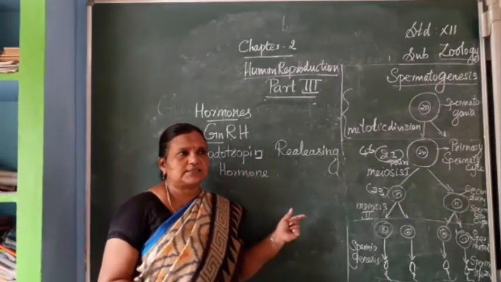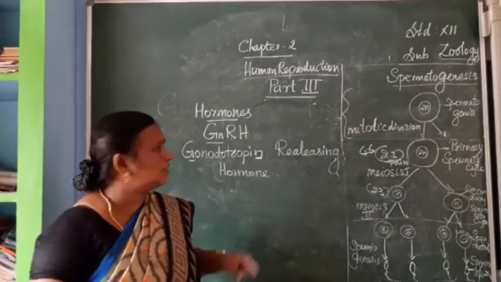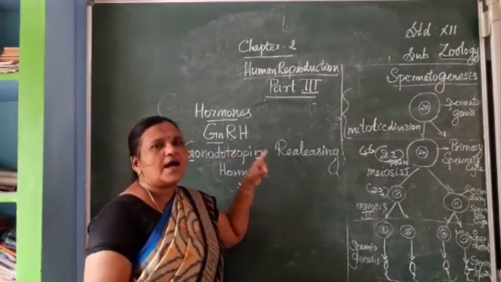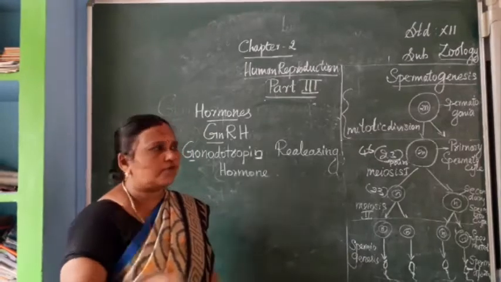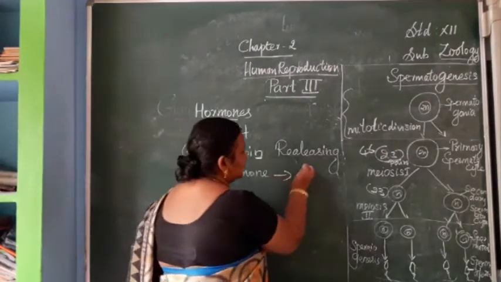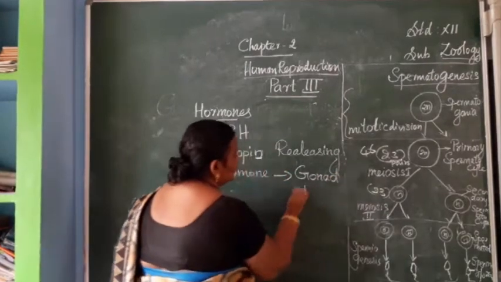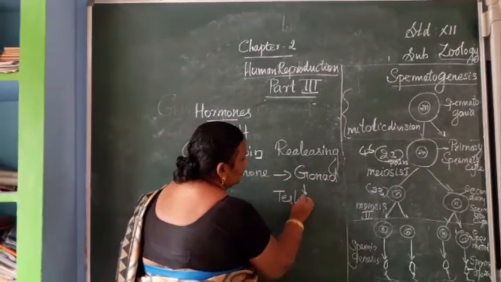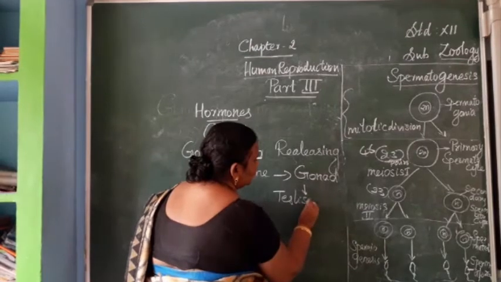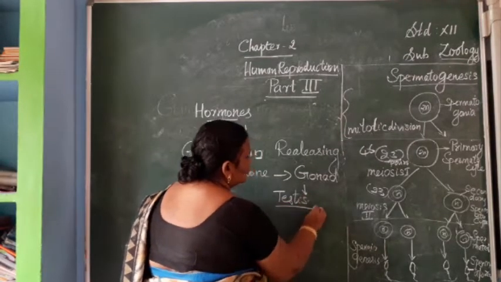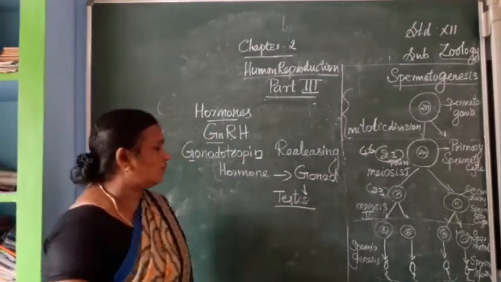Gonads means here testes. The testis is stimulated by this GnRH to produce two types of hormones.